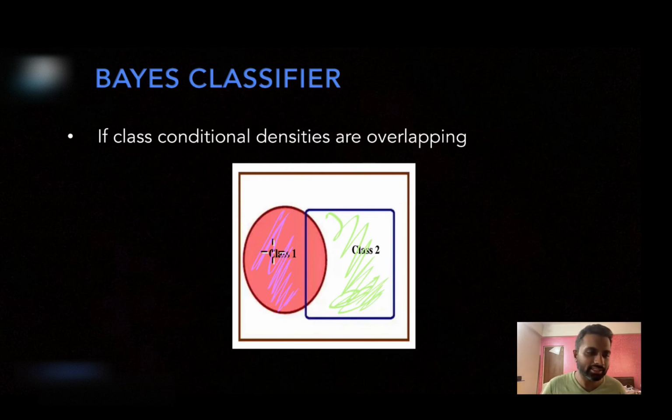But there are certain feature vectors in this particular orange region, which can have either class label 1 or 2. So depending on which class has a higher probability, your Bayes classifier will output that class. So there will be certain non-zero error that will be encountered by the Bayes classifier for the feature vectors in the orange region. So here error will be greater than 0.